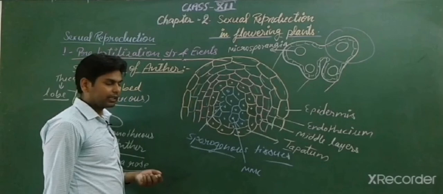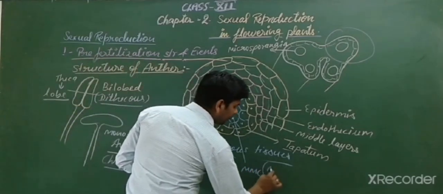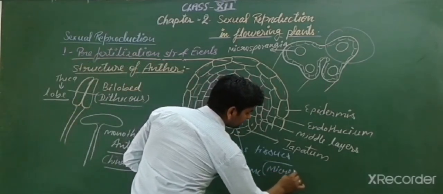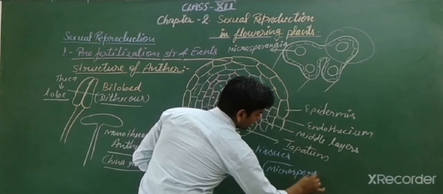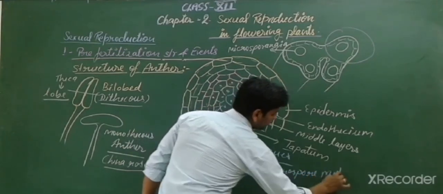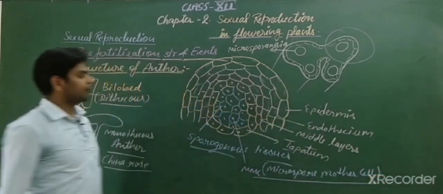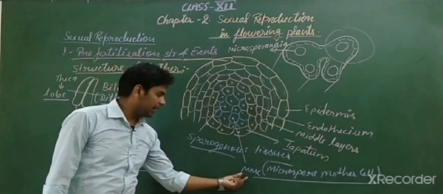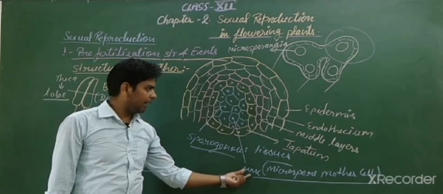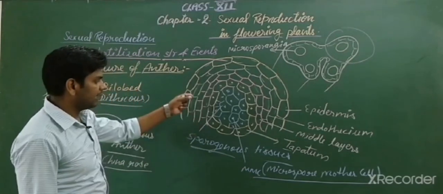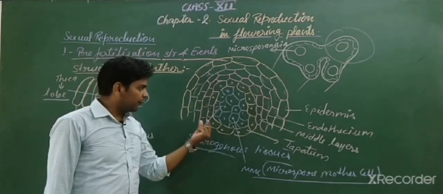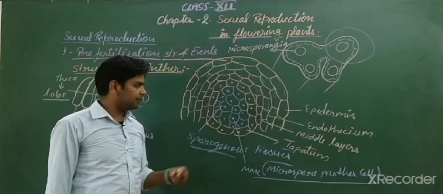What is the full form of MMC? Microspore mother cell. So MMC is the cell which is going to form the microspore after meiosis division.